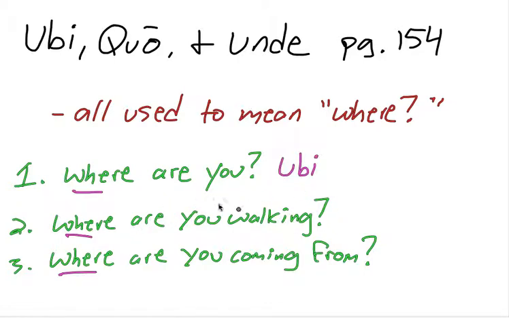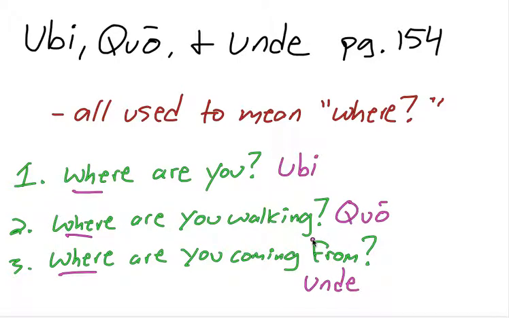Where are you walking? That shows motion towards something. So in that case, we're going to use quo. So like, where are you going? Where are you walking? Where are you running? There's some sort of motion involved. And then if you say, where are you coming from? Well, that's the opposite of quo. It's like motion away from. And so then we would use unde.